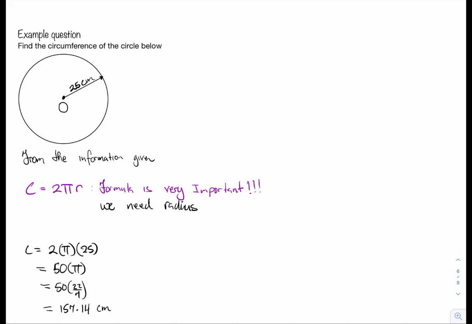The reason our units are given in centimeters is that we are measuring a length. If we're measuring a length, then our units remain in the units given. But if we're measuring an area, then the units must be squared.